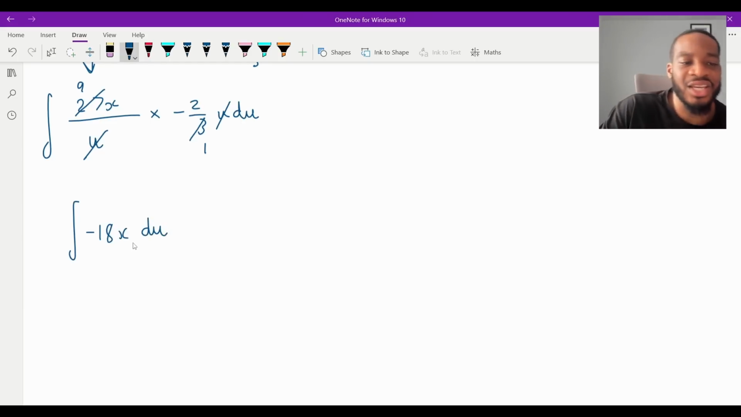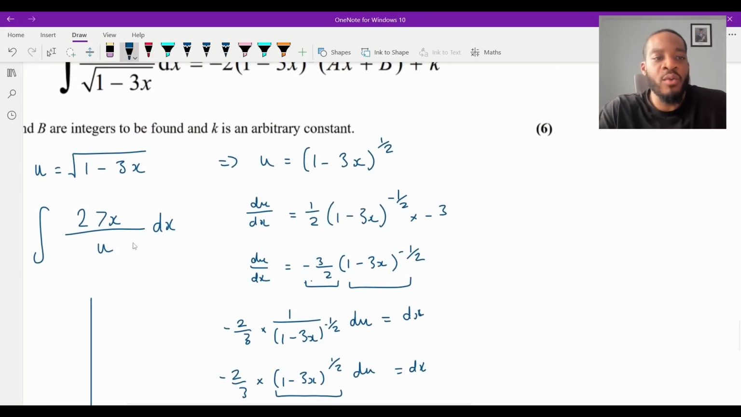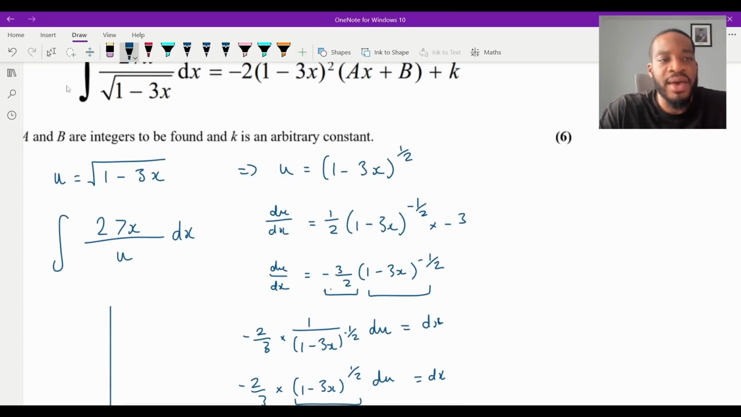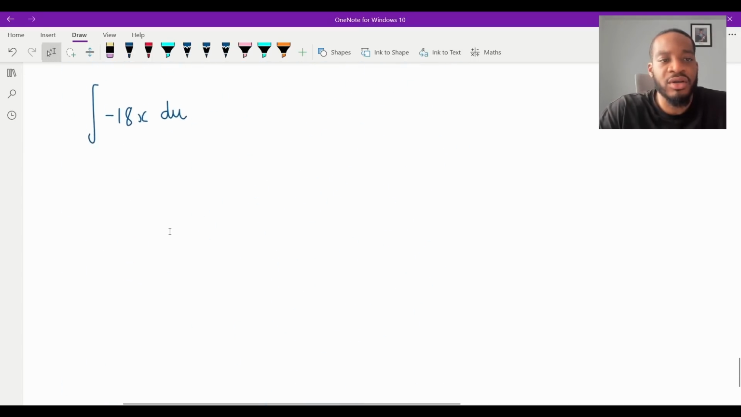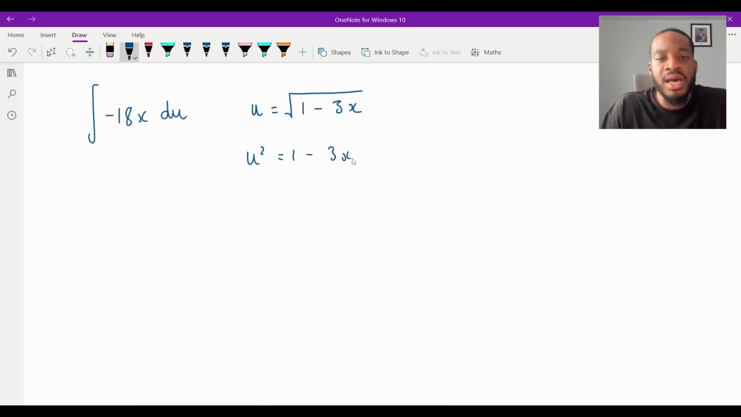So now we need to get an expression for x, don't we? So where are we? Remember, this is our substitution. And from here, you can now just square it and then rearrange to make x the subject, can't you? So doing this here, I'm just going to square it. So I'm going to get u squared is equal to 1 minus 3x. And then I'm going to say that 3x is going to equal 1 minus u squared. And x is going to equal a third minus a third u squared. And then I can just put that in there, can't I? So I get minus 18, and then it's going to be (a third minus a third u squared) du.